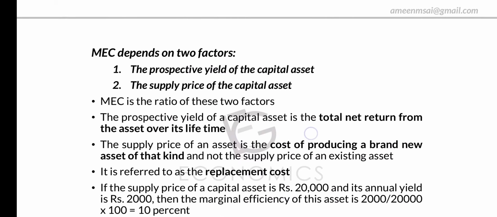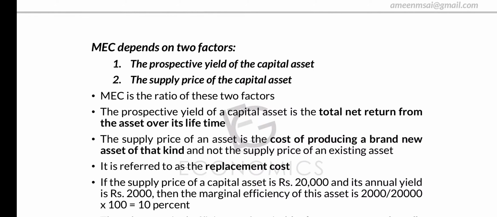Okay, MEC depends on two factors. In the last slide we discussed two factors that influence investment: marginal efficiency of capital and interest rate. Now we are going deep into marginal efficiency of capital.